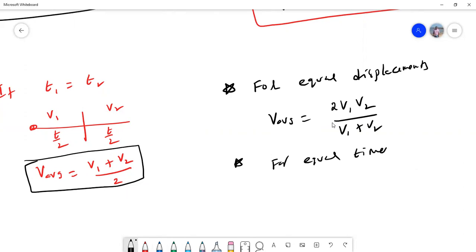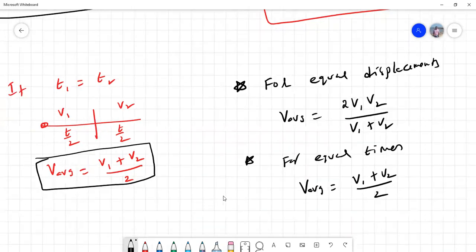If they move for equal times, then the average velocity is simply v1 plus v2 by 2. So you should understand the two important expressions. We use 2v1 v2 by v1 plus v2 when the displacements are equal. We use v1 plus v2 by 2 when the times are equal.